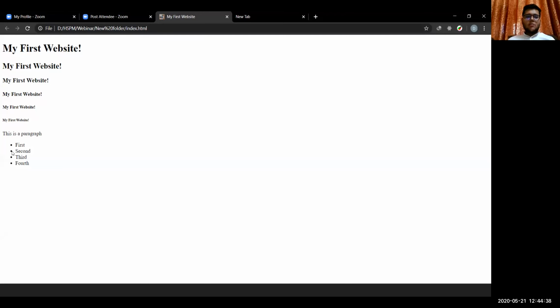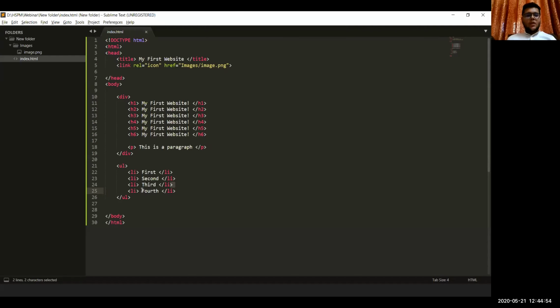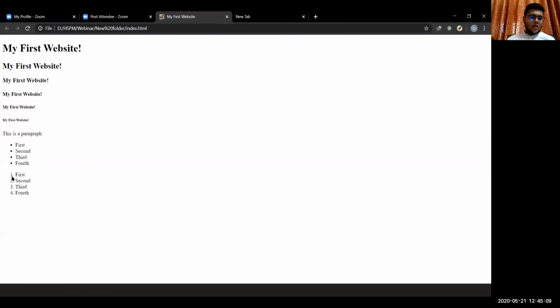That is, it is using bullets instead of numbers. Whenever we want to create a list on our website for which the hierarchy of the list items is not necessary, we can use an unordered list. Similarly, if we copy and paste this list and change the UL to OL, that is ordered list, we'll see that numbers appear instead of the bullets we saw here.